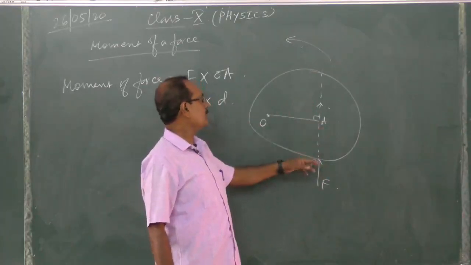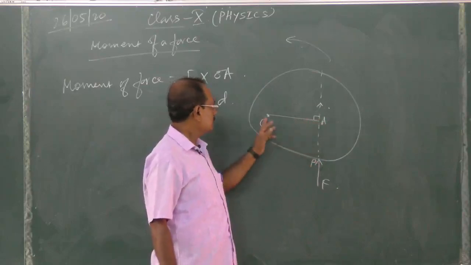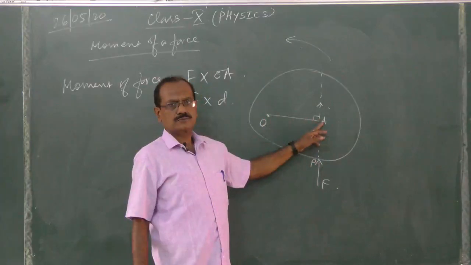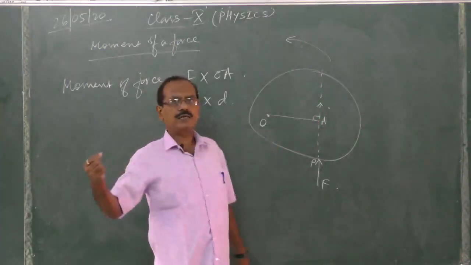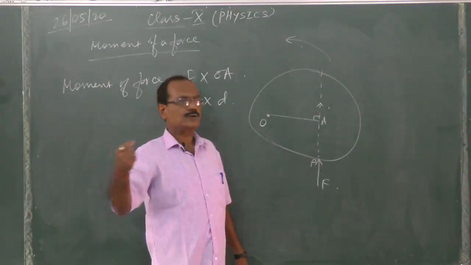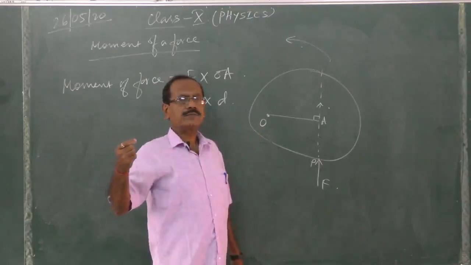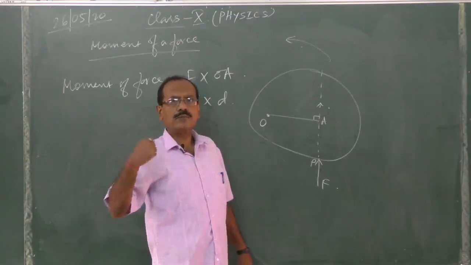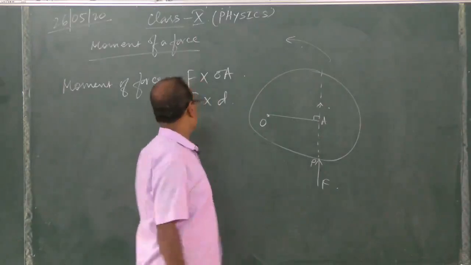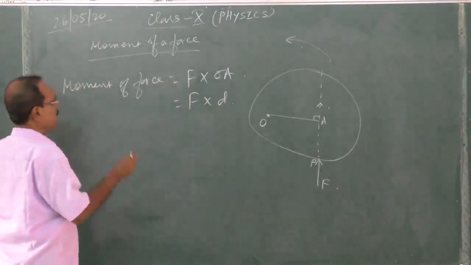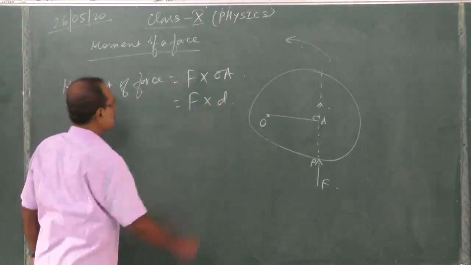Or another way, if the distance is more, for example if we open a door from far away from the hinges, we will apply less force to open the door. So two factors: the force and the perpendicular distance.